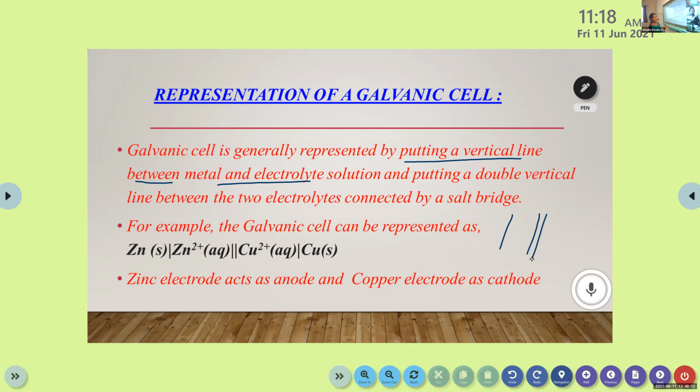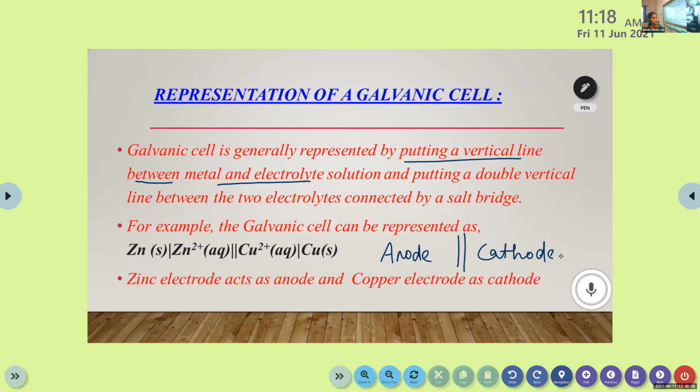The two electrolytes are connected by a salt bridge. Let's look at this example, then it will be more clear. You have to note down one point, that you must write down anode first, then cathode. Which one is the anode in the galvanic cell?